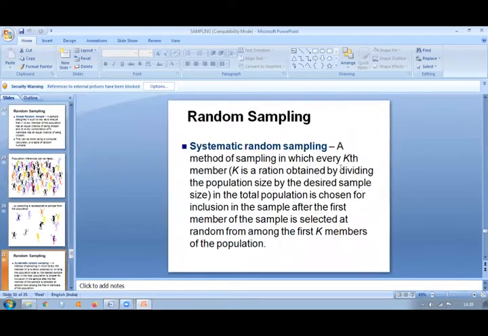So random sampling, systematic random sampling: a method of sampling in which every kth member, k is a ratio obtained by dividing the population size by the desired sample size. See, population size by the desired sample size. So in the total population, every kth member is chosen for inclusion in the sample after the first member of the sample is selected at random from among the first k members of the population.